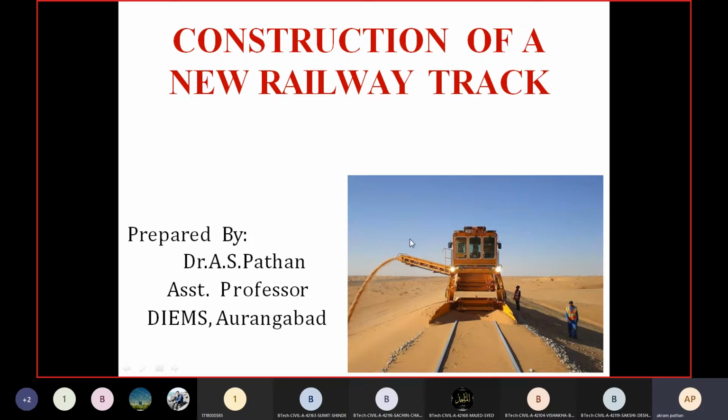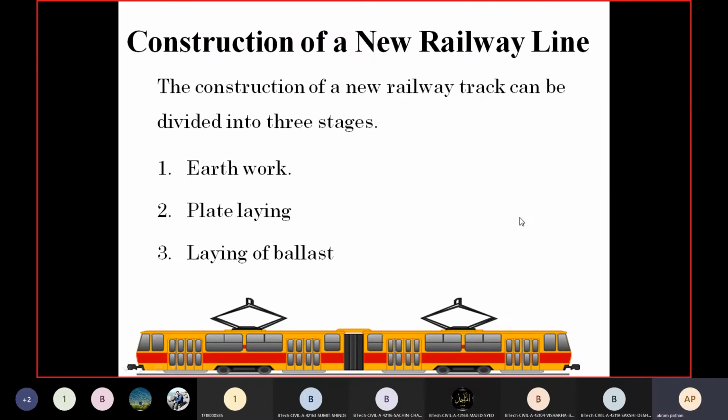Now we will see how a new railway line can be constructed. The construction of a new railway track can be divided into three stages. The first one is the earthwork.